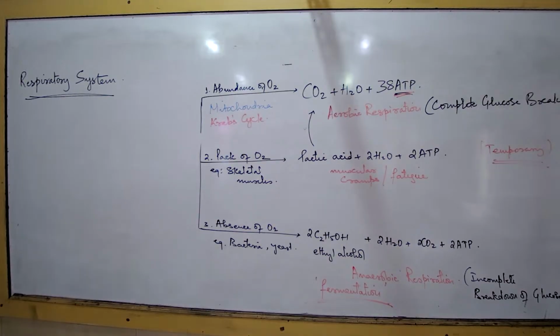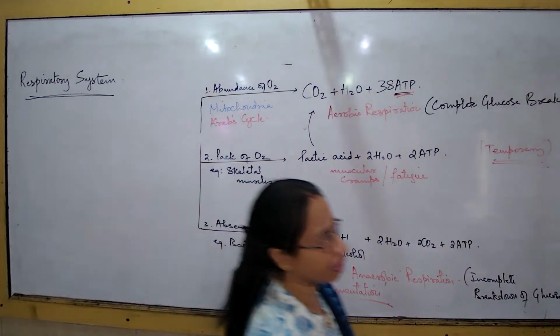Now, we talk about the process of respiration and the respiratory system. Let us start talking about the concept of the respiratory system. What is the respiratory system about? The respiratory system in humans. Look into this diagram, this image showing the respiratory system in humans. What are the parts, in sequence?